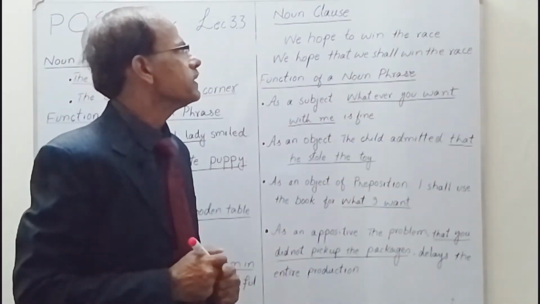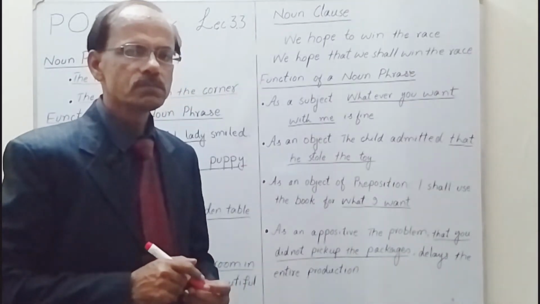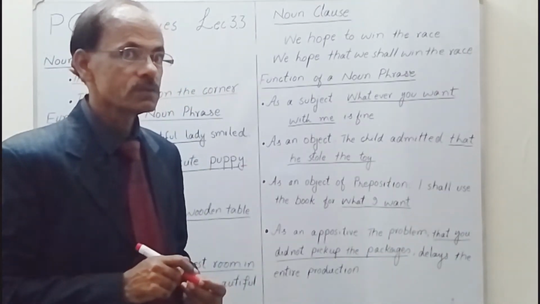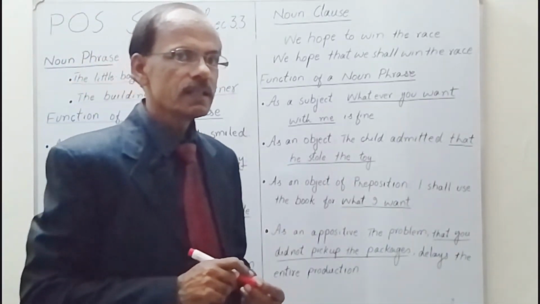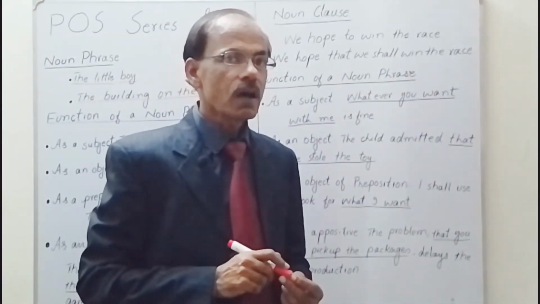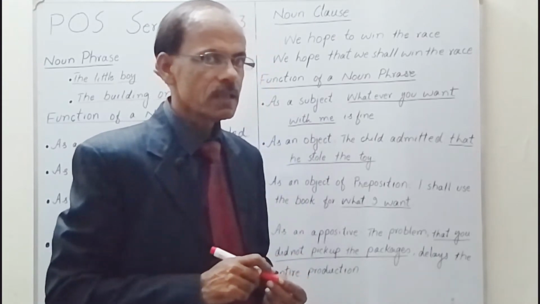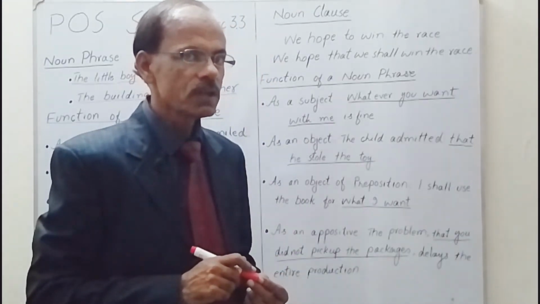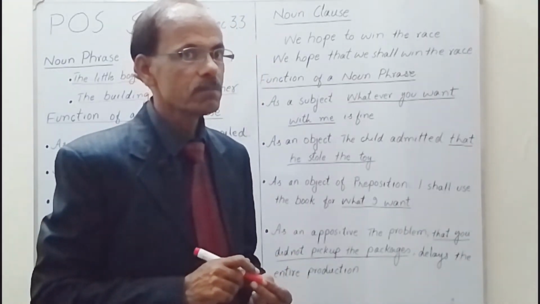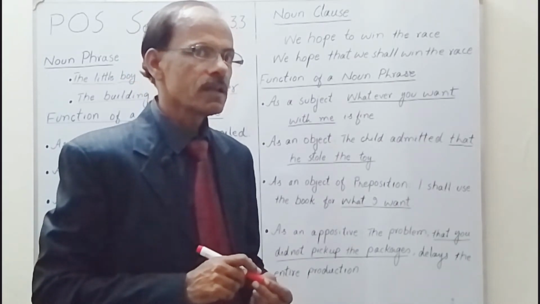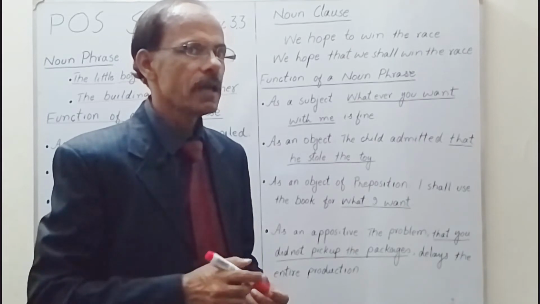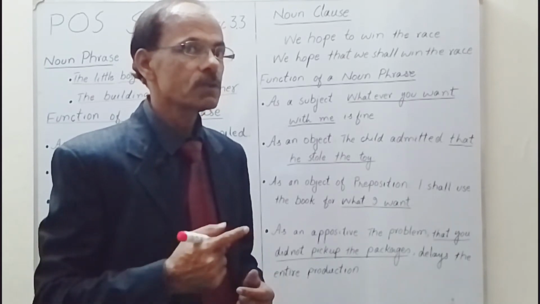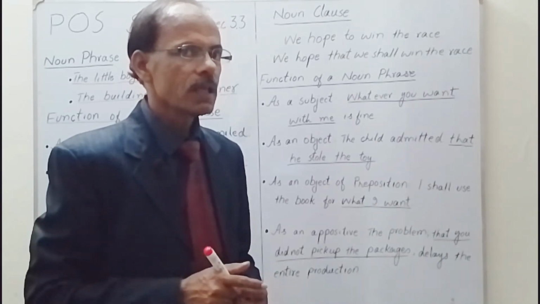Our next topic is noun clause. A clause is a group of words that gives us a complete sense having its own subject and predicate, meaning subject, verb, and then some object, and sometimes only subject and verb.